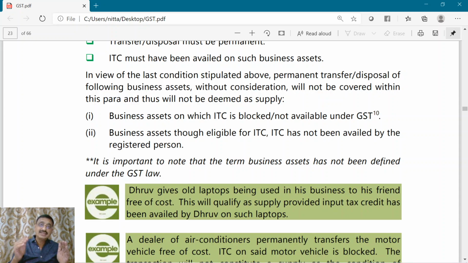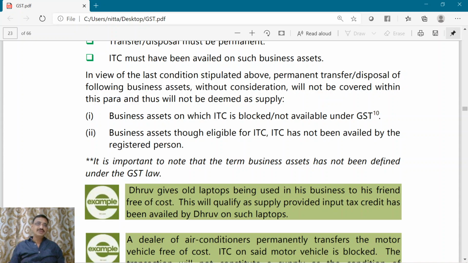Knowing that I can avail ITC on that asset, but still I did not avail the ITC on that asset. Now, I transferred or disposed of that asset. Is it a supply? No, because I did not take the ITC. Schedule 1 point number 1 will apply only when I took the ITC on that asset, else it won't be applicable.